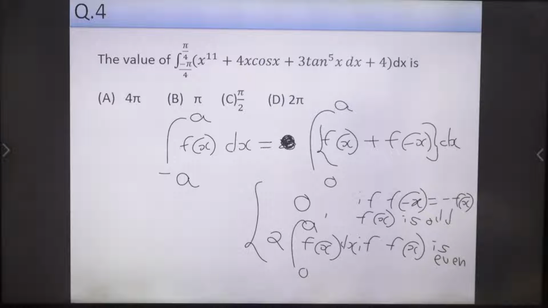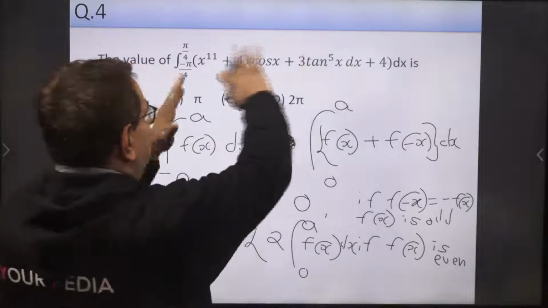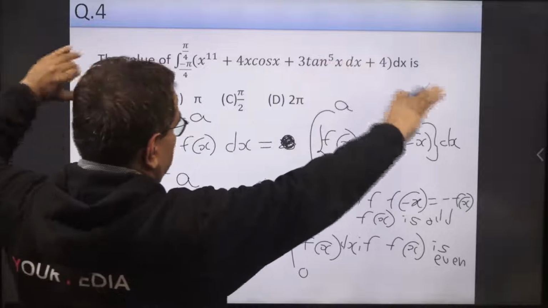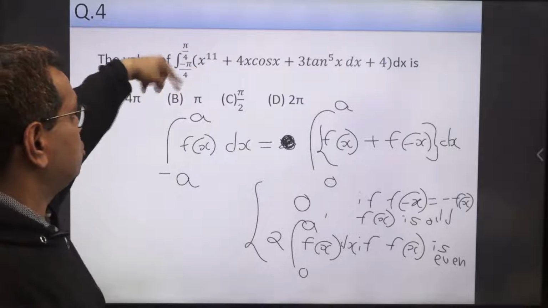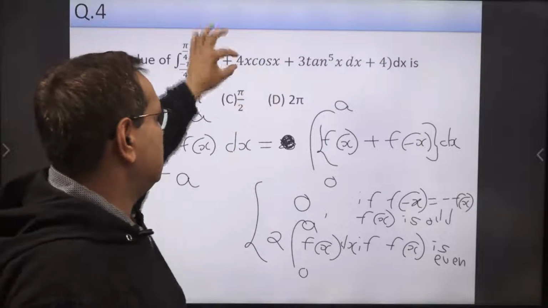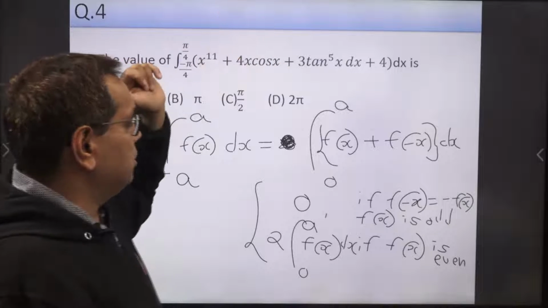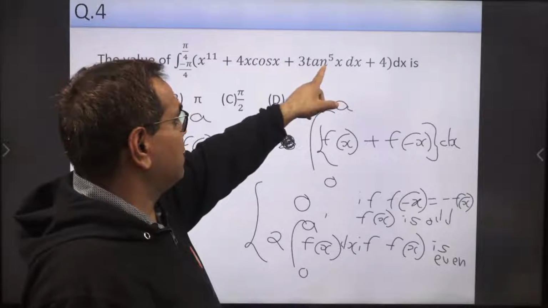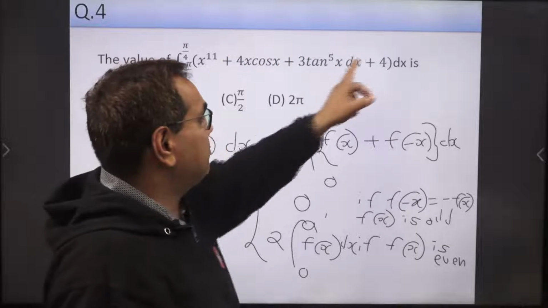Okay. Now if you see this problem, you can separately apply the limit, separate out all the functions. x to the power 11 will be an odd function, so the integration is 0. Cos minus x is equal to cos x, and x is odd, so odd into even is odd, so the integration is 0. Tan x is an odd function, its power 5 will also be odd, so 0. So the only thing left is 4.